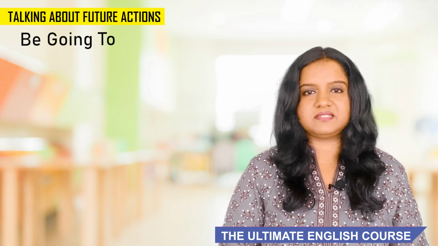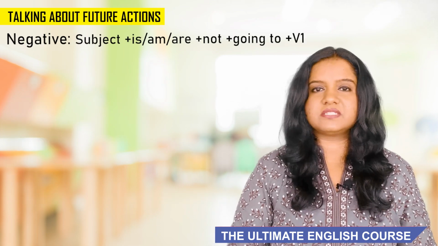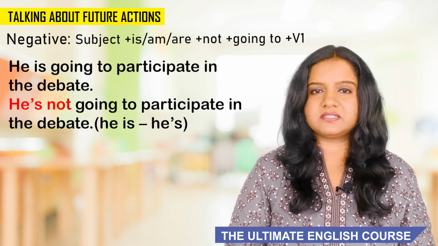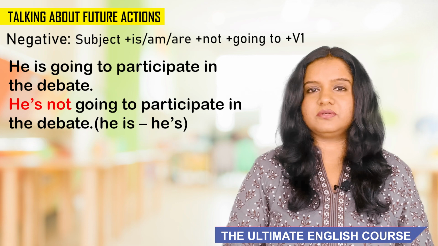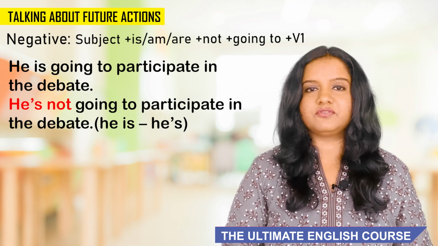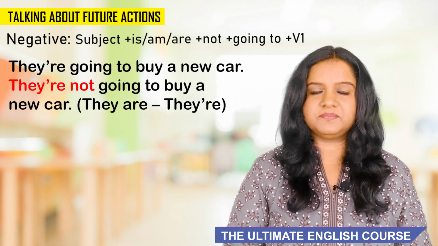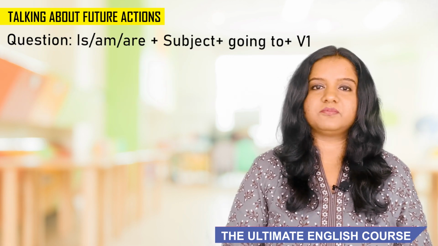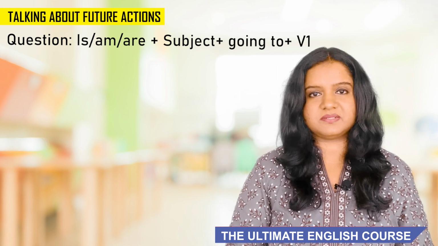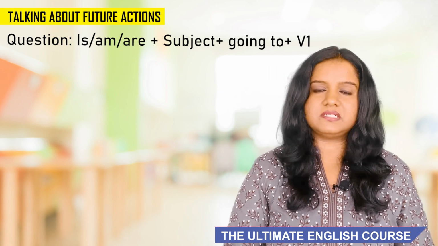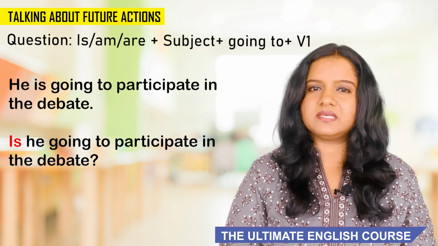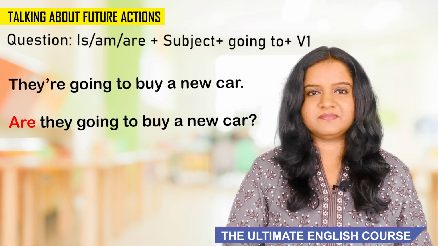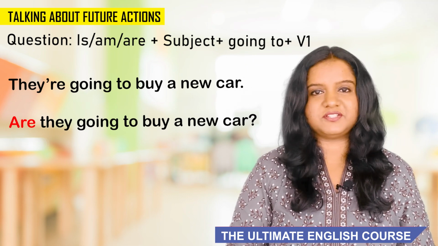Now let's look at negative sentences. To make negative sentences, you just have to place not after is, am, or are. So if you have a sentence like he's going to participate in the debate, it becomes he's not going to participate in the debate. And for a sentence like they are going to buy a new car, the negative sentence is they're not going to buy a new car. And to make questions, you just have to place is, am, or are before your subject. For example, in these two cases, the questions are, is he going to participate in the debate? Or are they going to buy a new car? So this is how you make your negative sentences and questions.